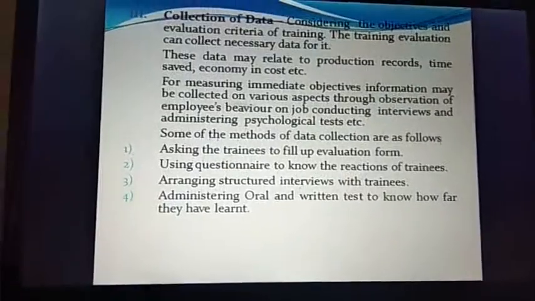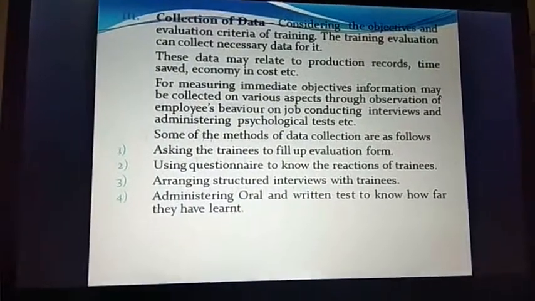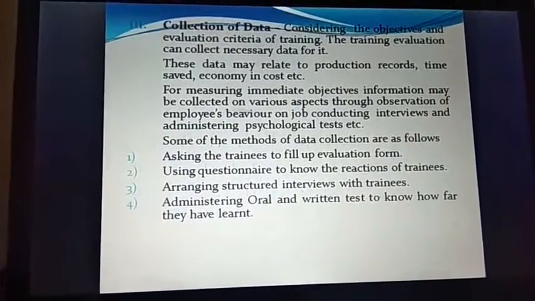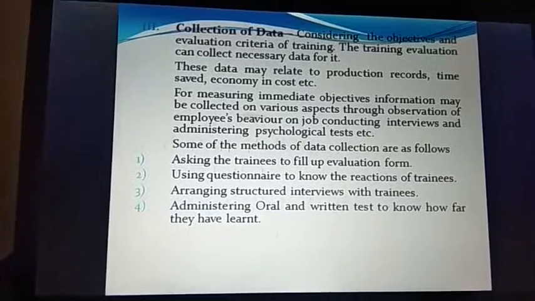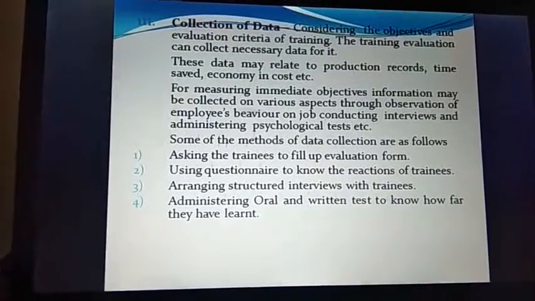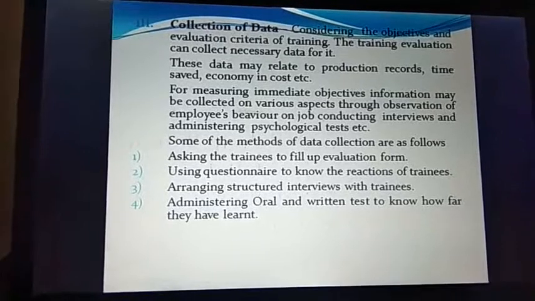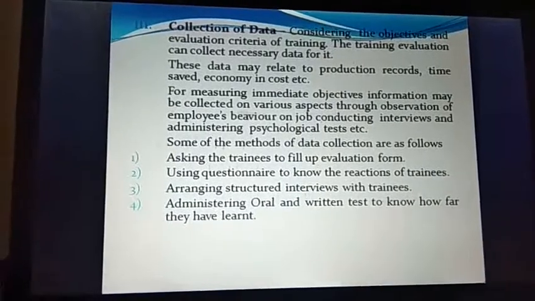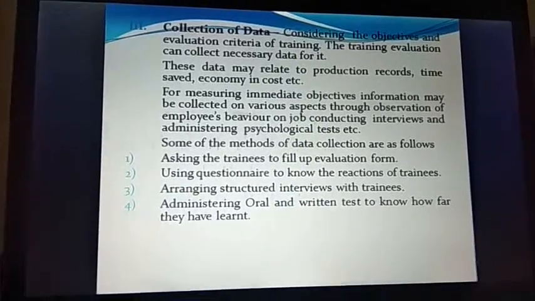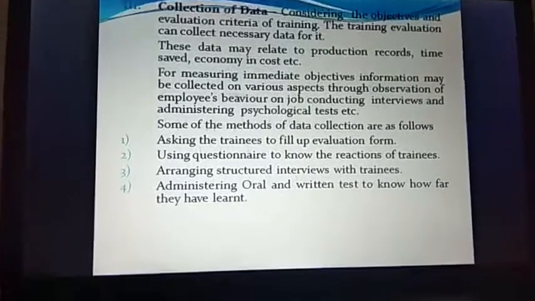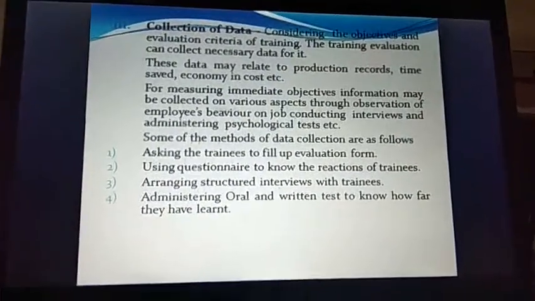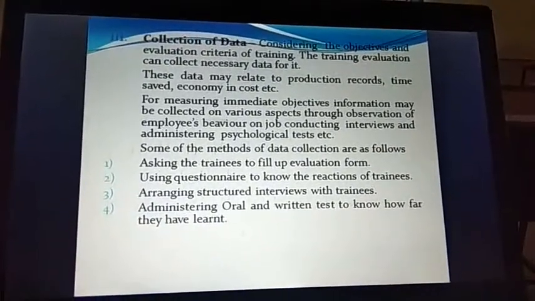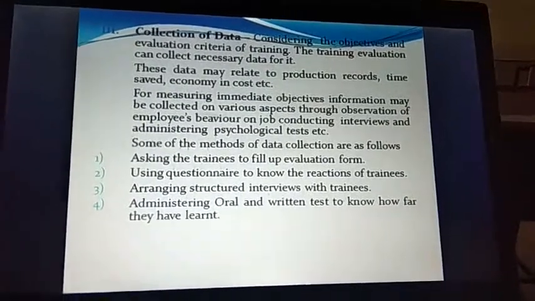These are certain aspects which can be taken up in the questionnaire, and by analyzing those questionnaires later on, we can set the definite evaluation criteria. Then arranging structured interviews with the trainees, one-to-one mapping. These structured interviews have definite questions to be asked to each participant as a trainee, and whatever feedback they give in these interviews, because these are structured ones, we know that if somebody is saying yes or no to a particular answer, what it is reflective of. So this is also one of the ways to collect data in order to set the evaluation criteria